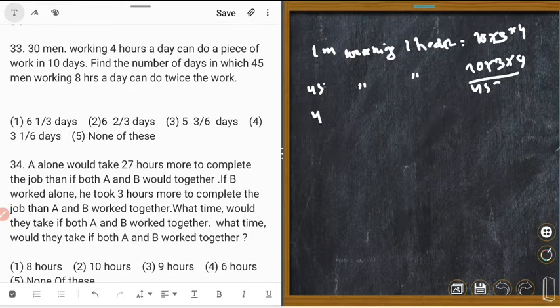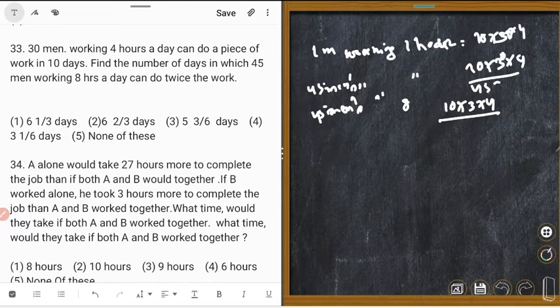So 45 men working 8 hours is equal to 10 into 30 into 4 upon 45 into 8.